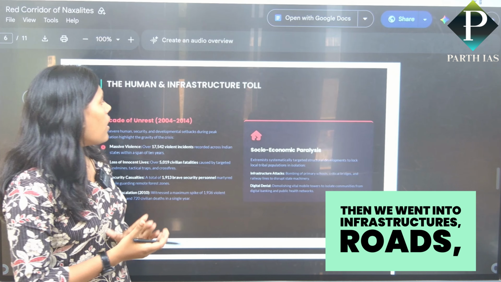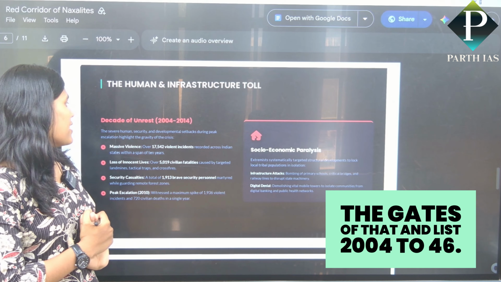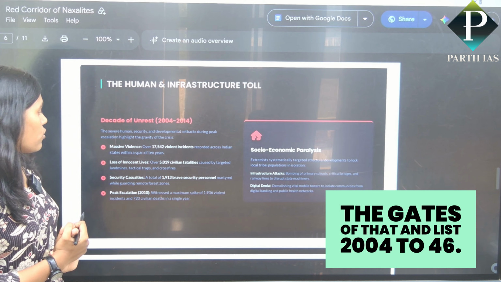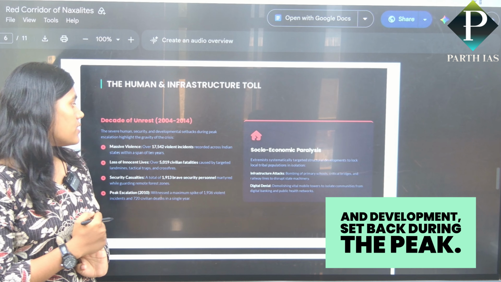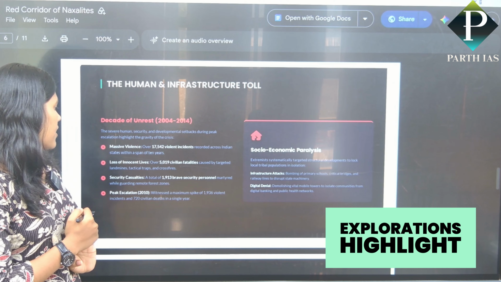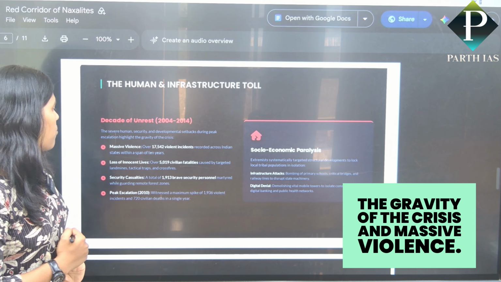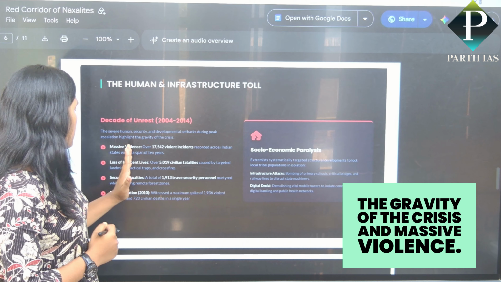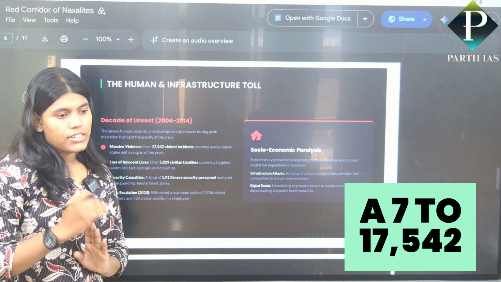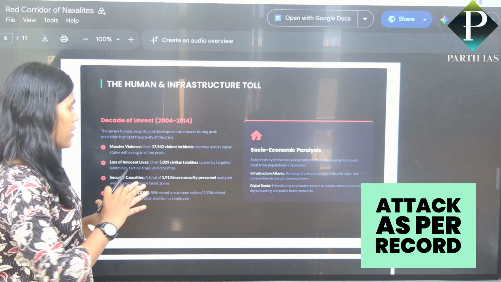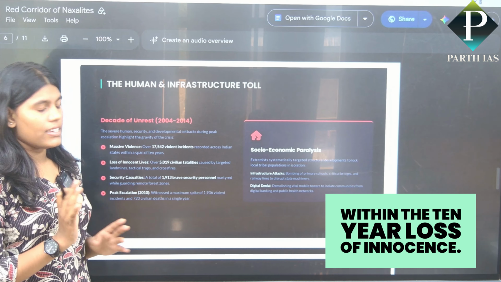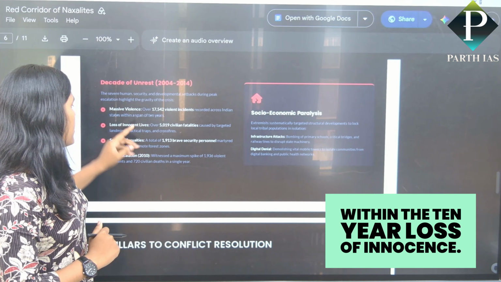The human and infrastructure toll: decades of unrest, 2004 to 2014. This period saw a human security and development setback during the peak. Explorations highlight the gravity of the crisis. Massive violence: 17,542 attacks on record within 10 years. Loss of innocent lives.